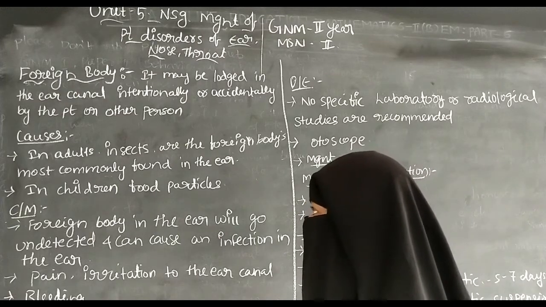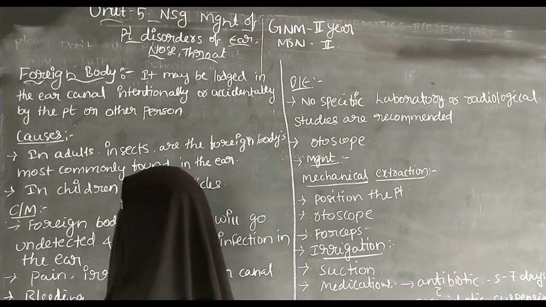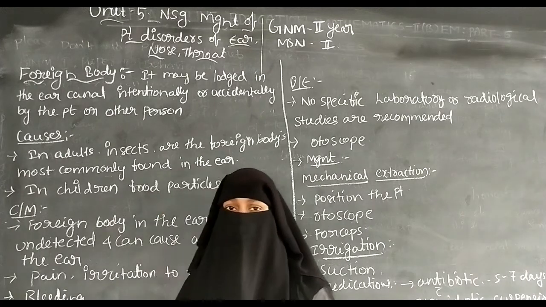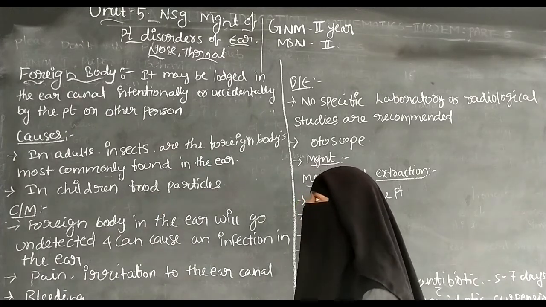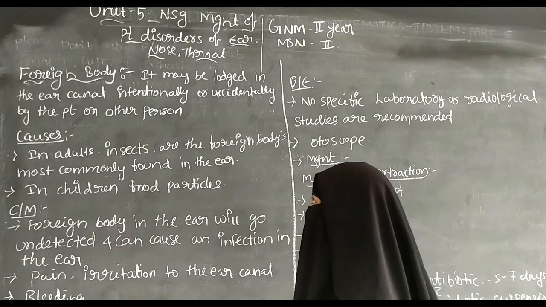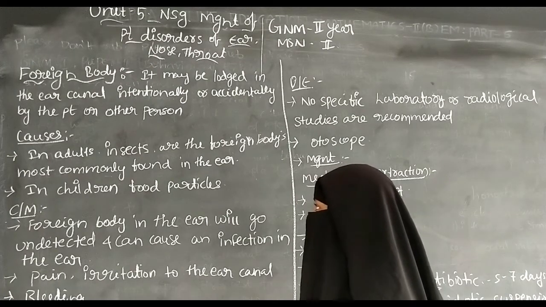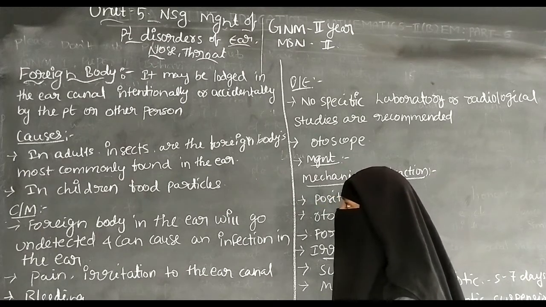So next one is the causes for the foreign body. The causes include, in adults, insects or foreign bodies, which are most commonly found in the ear canal.